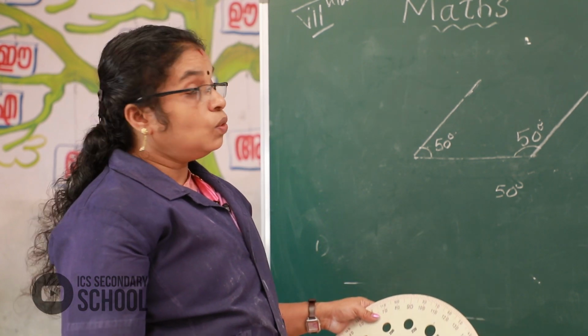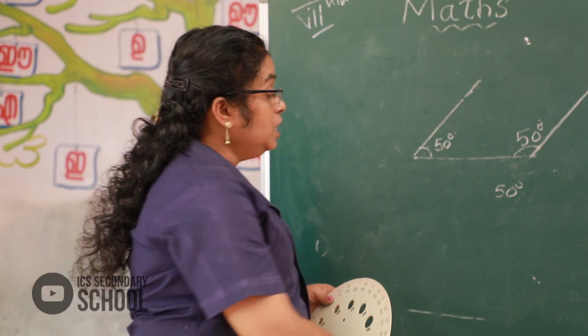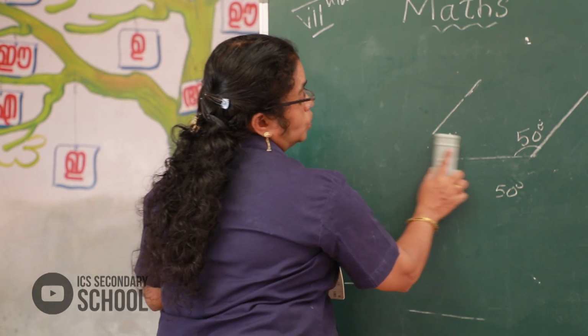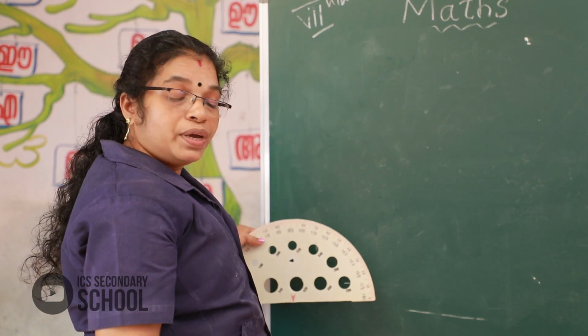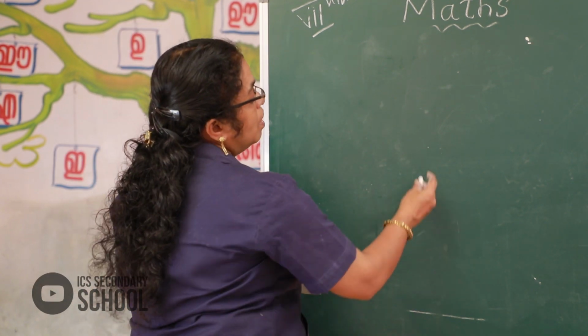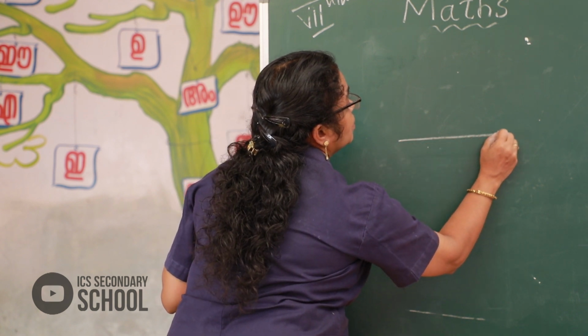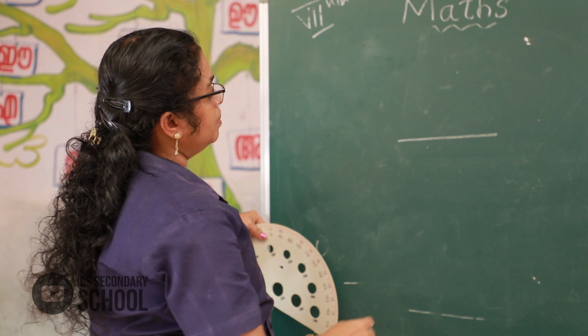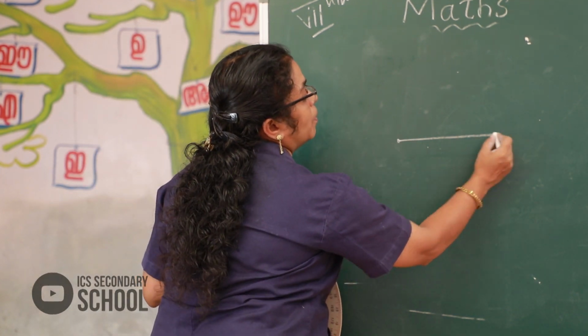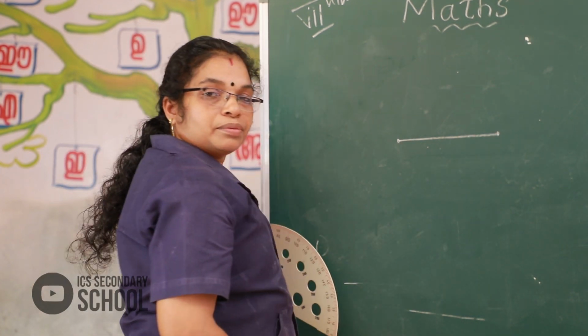Next, give this degree, very easy to draw this figure. Look here. First, draw a line. Then first point, last point, two points.